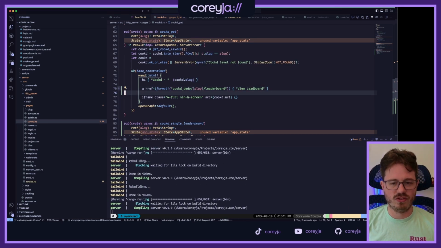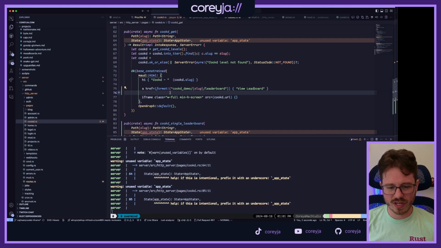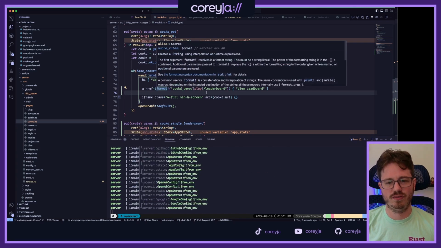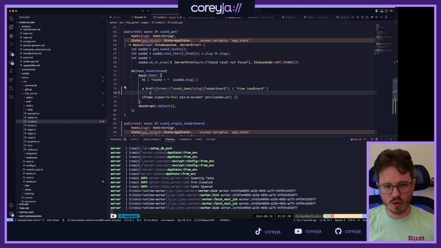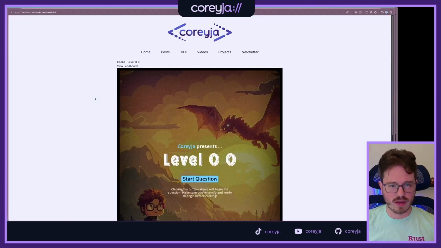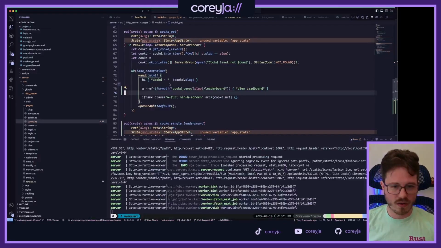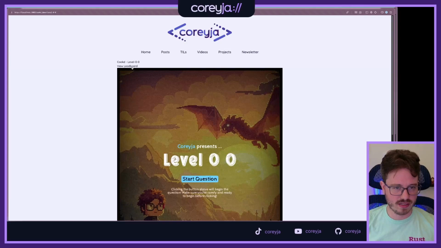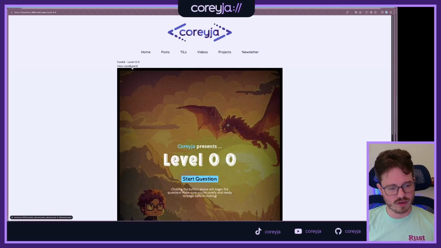I don't really like that this is demo. We will refactor that away, and I really want to eventually work on my routing. I don't like just having to use format bangs. I want to have it know the routes and have it be typed and all that fun stuff, but not a today thing. Oh, and now this needs to be a full path because now it's trying to nest it. You can see in the bottom corner there, it's cooked demo/cooked demo. That's not the right URL.